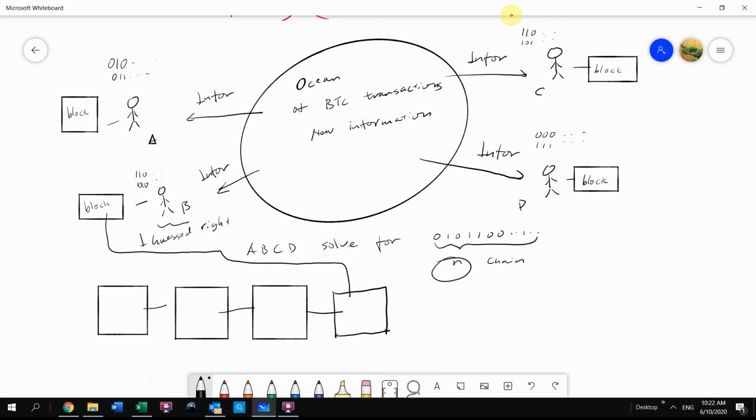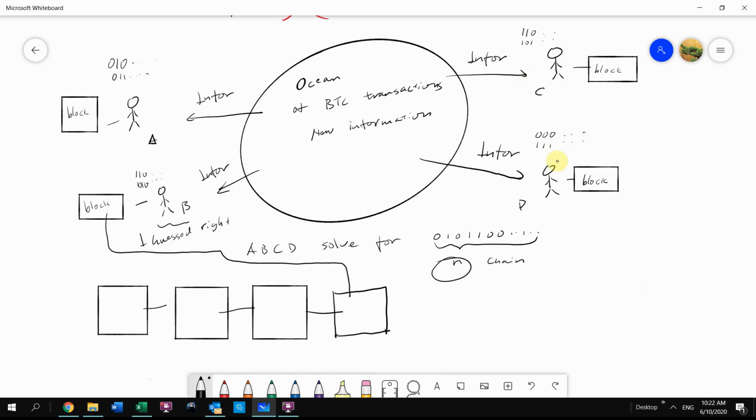And for these other people, for C, A, and D, they can still eventually solve for this chain of numbers. They can still get it right. But as long as B has it right, all of these people's work would be too late.